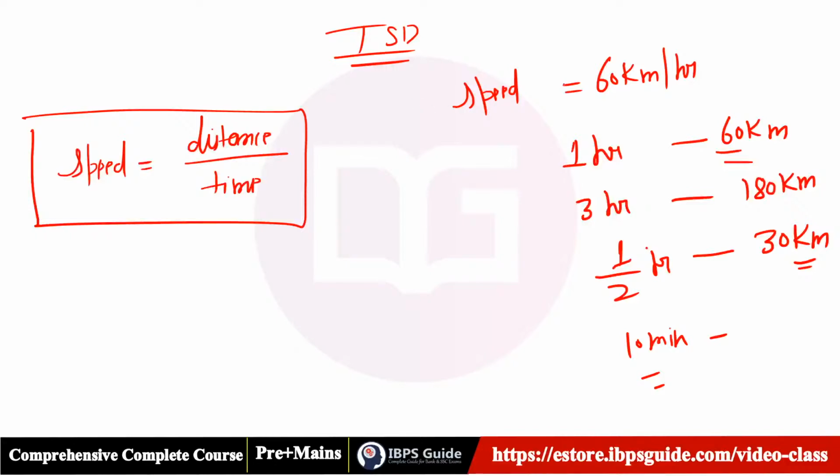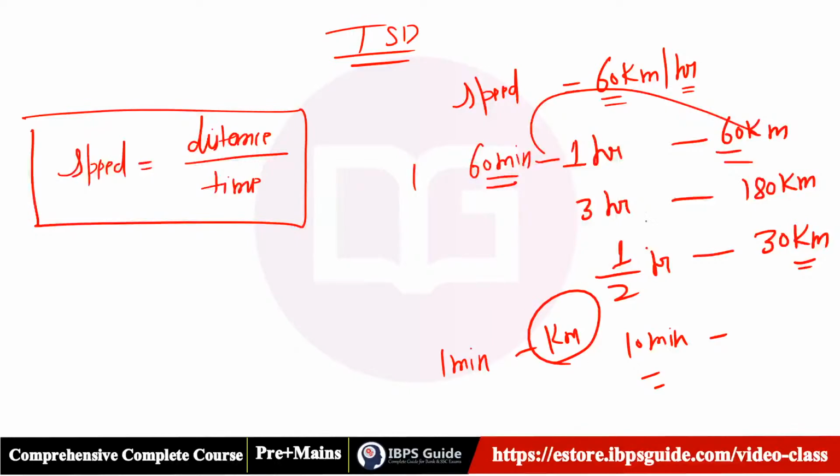So like this, 60 km per hour means 1 hour 60 kilometers. You can also say 60 minutes 60 kilometers. So 1 minute 1 kilometer. Yes, 1 minute 1 kilometer. So like this, 10 minutes 10 kilometers.